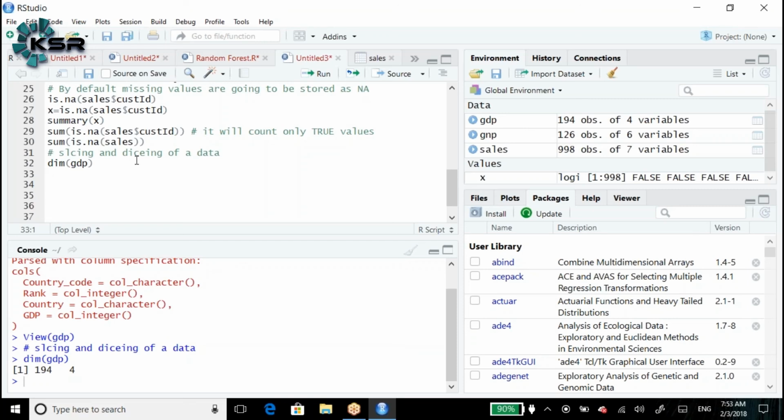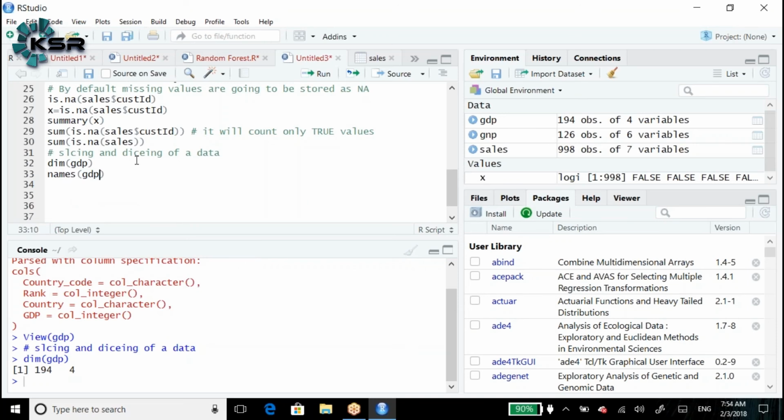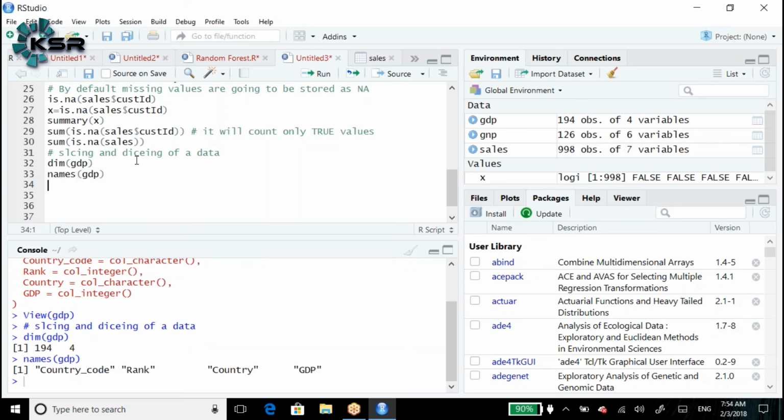Here in this case, what are the 4 variable names? How do we check the variable names? Names of GDP. Names of GDP will tell us country code, rank, country and GDP.